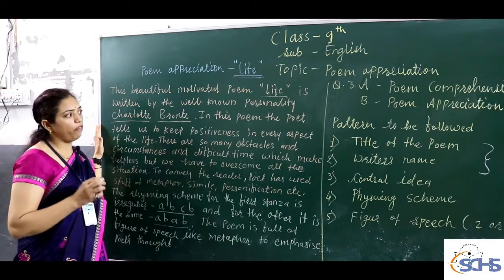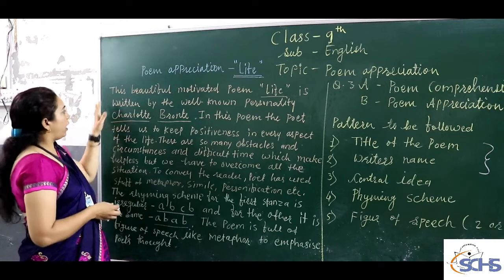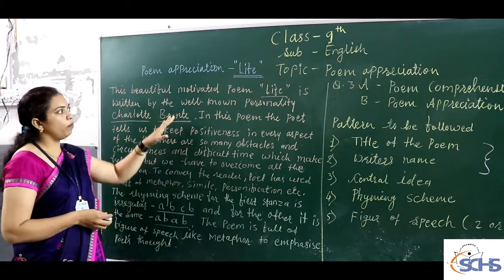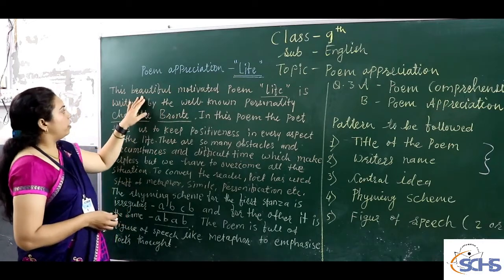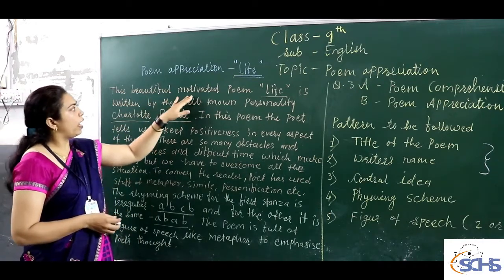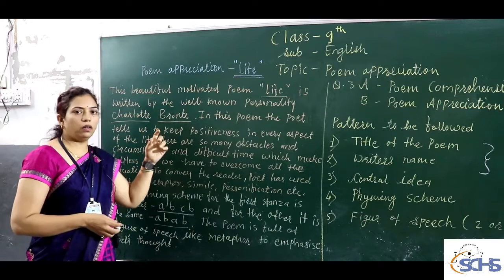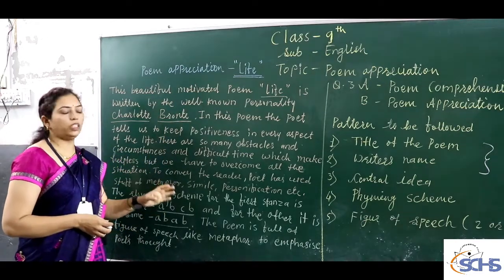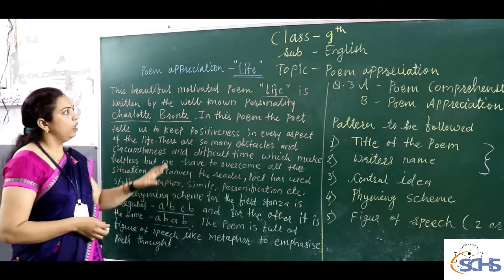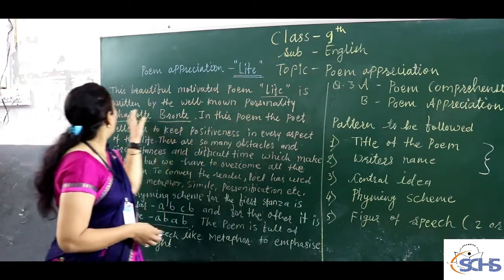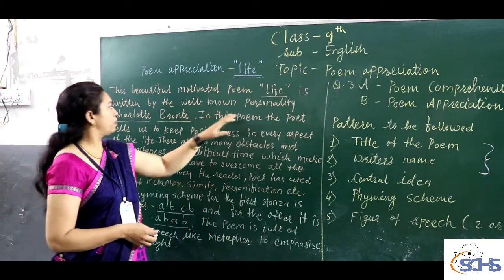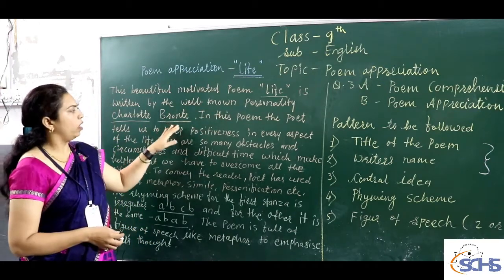You have to start the poem writing with attractive lines, just like I have written here, this beautiful and motivated poem. Really, this poem is really positive and motivated to the readers.